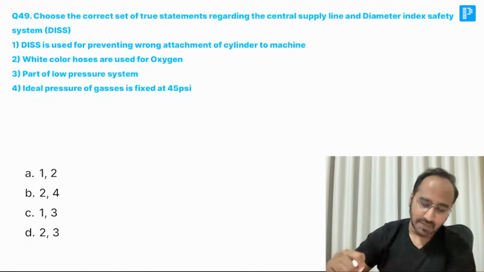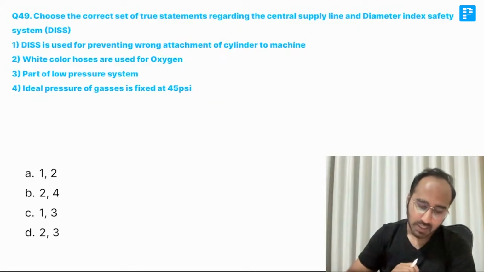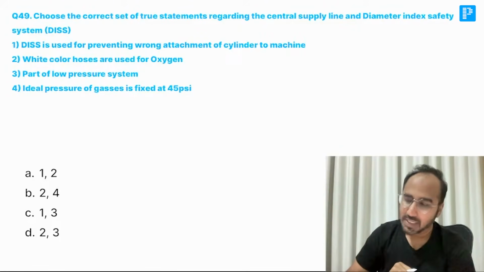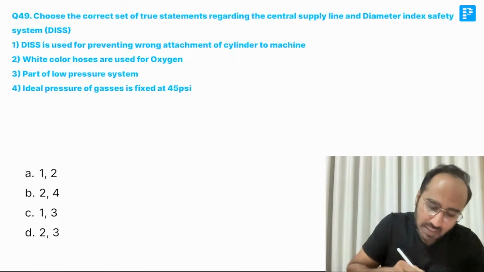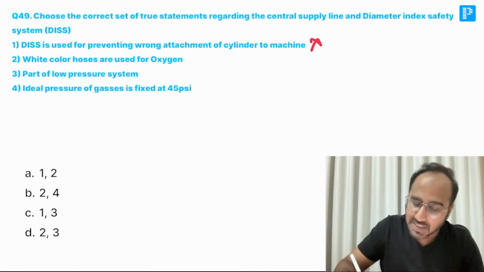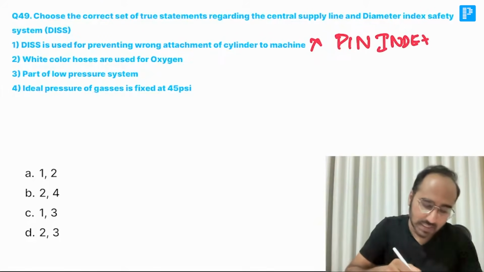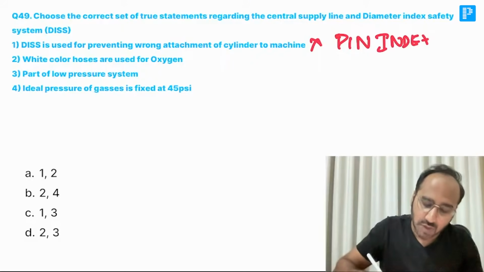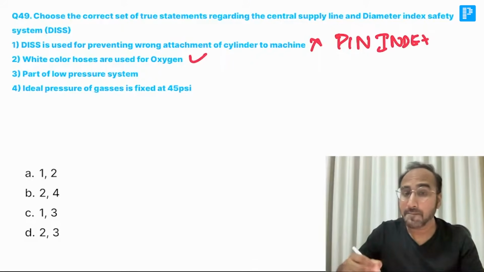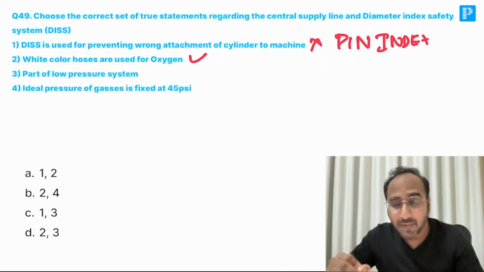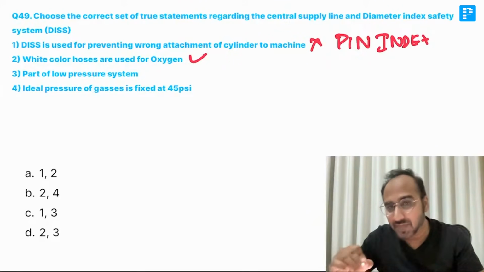In diameter index safety system, which of the following are true? Come on, guys. What are the two statements which are true? This is used for preventing wrong attachment of the cylinder to the machine. No, it is basically the pin index system that prevents that, so that is false. Next, white color hoses are used for oxygen. Yes. Remember, guys, the pipeline color is basically the shoulder color of the gases.